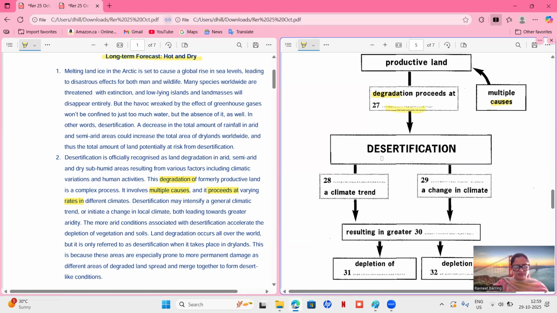Let's see the second one, desertification. In this one itself, they're talking about desertification. So desertification is a dash a climate trend and dash a change in climate. So we have to find these words, climate trend or a change in climate. Desertification may intensify a general climatic trend or initiate a change in local climate.